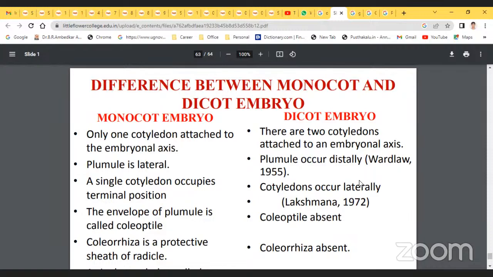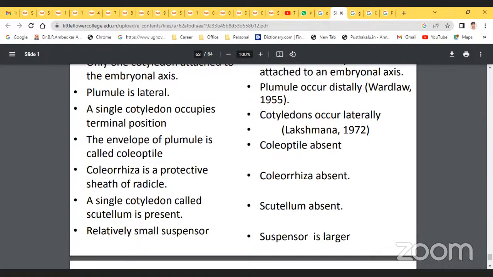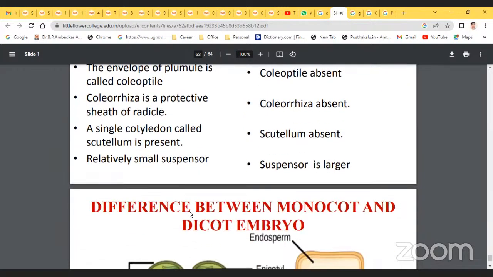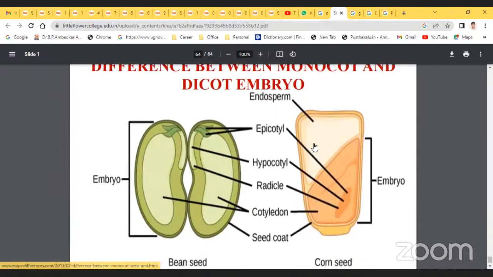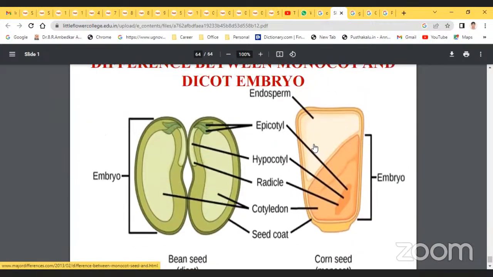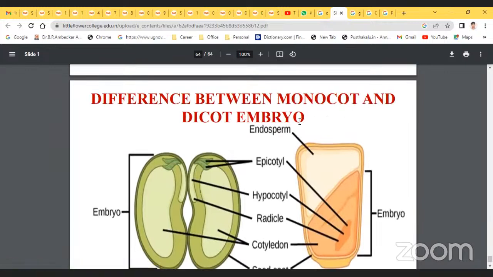The envelope of the plumule is called the coleoptile, which is absent in dicots. The coleorhiza is a protective sheath of the radicle, which is absent in dicots. A single cotyledon called the scutellum is present in monocots and absent in dicots. The suspensor is relatively small in monocots and larger in dicots.